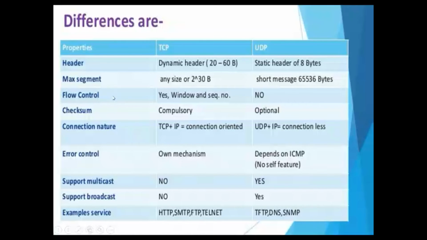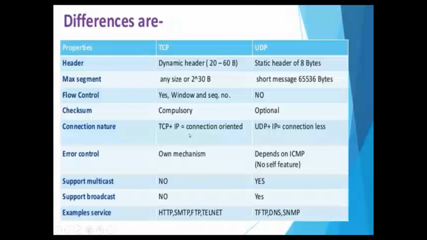Now, as far as flow control is concerned, yes, flow control is there in TCP. Flow control and error control exist in TCP because we saw that the receiver window is declared and the congestion window is declared, and it uses sequence numbers to identify which segments the error has occurred in, and it also depends upon retransmissions. But no such mechanism exists in UDP. Checksum exists in both, but it is compulsory in TCP and optional in UDP.